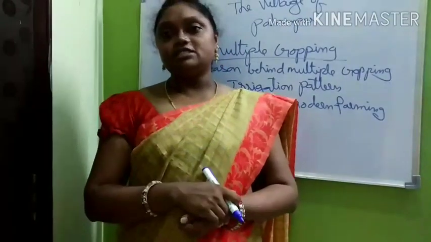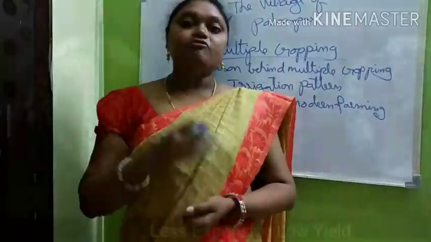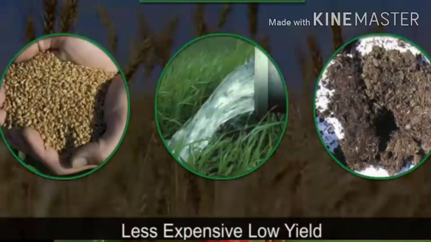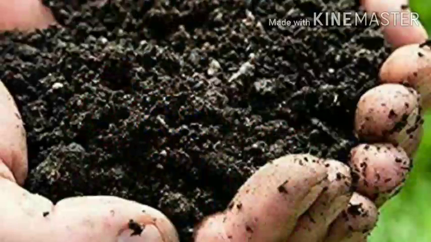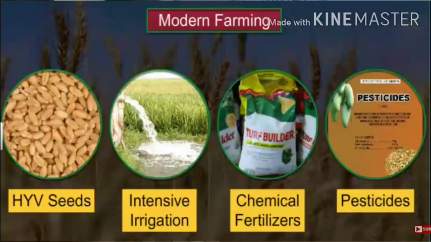In the mid 1960s, in the olden days, the farmers used traditional seeds which needed less irrigation, but gave a relatively poor yield, meaning very little production. What did they use? They used cow dung and natural manure as fertilizers, so that is called the traditional farming method.